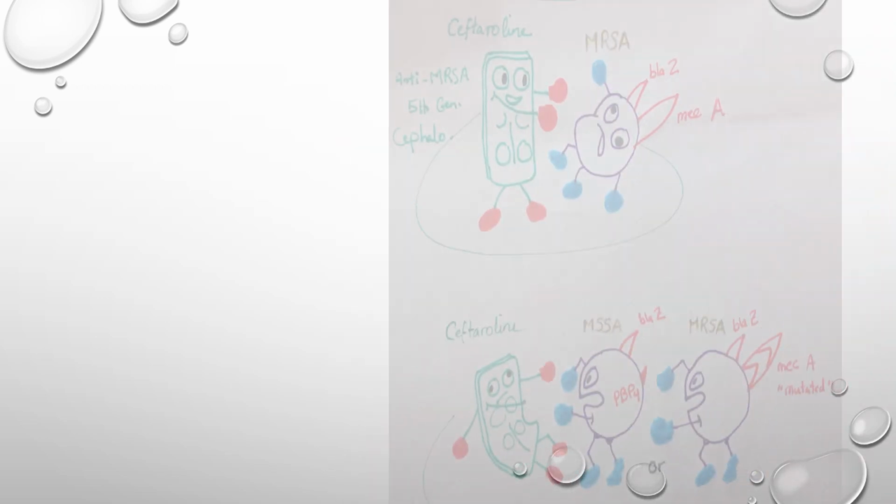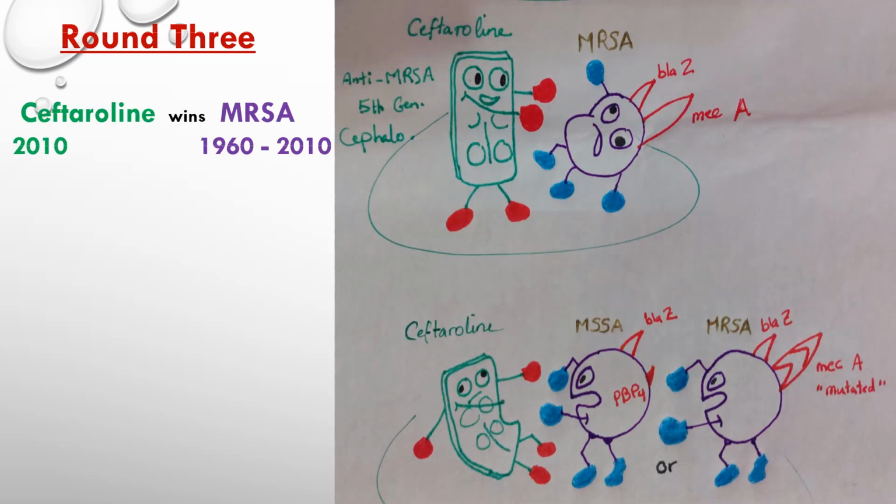Round 3 of the war, and this round of the battle or the war is still going on in our time. From 1960 to 2010, there was no beta-lactam antibiotic able to defeat MRSA. In 2010, a fifth generation cephalosporin named ceftaroline and its brother ceftobiprole were introduced in the market.